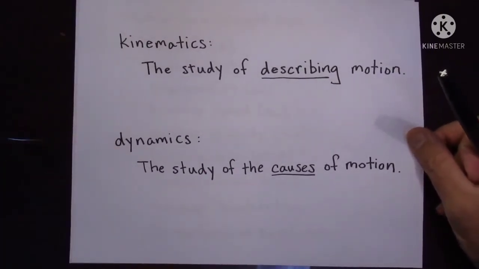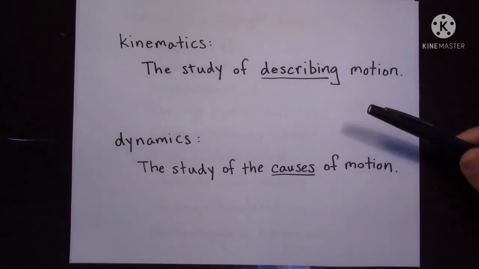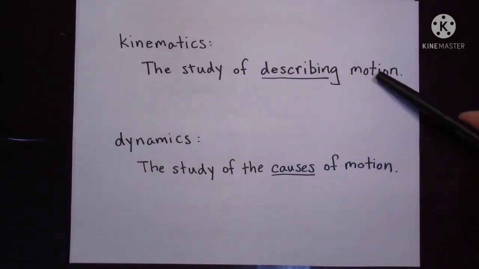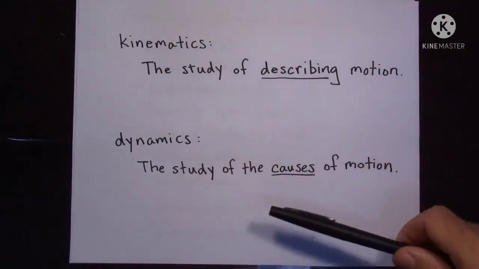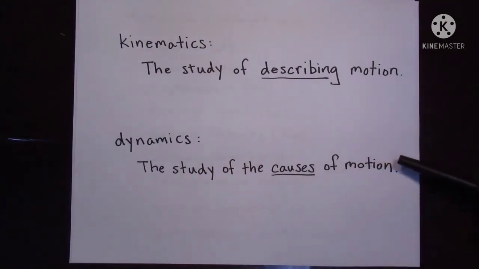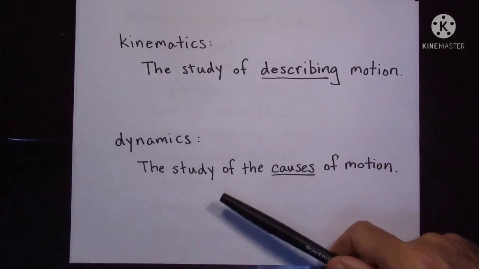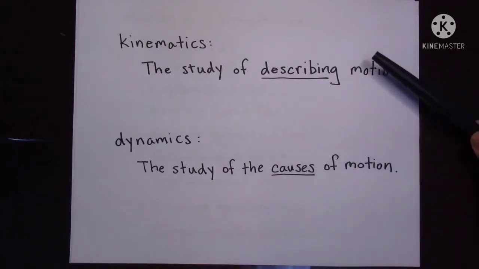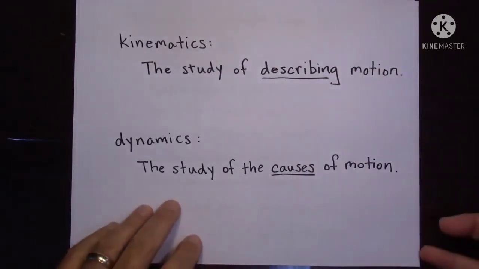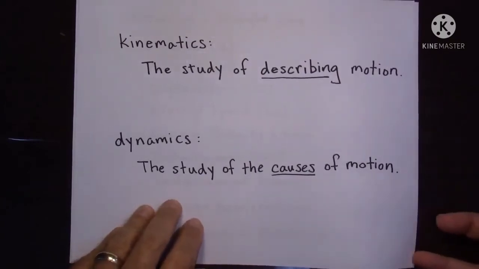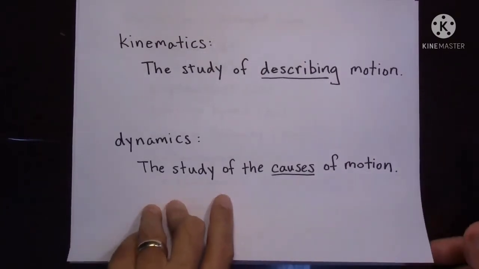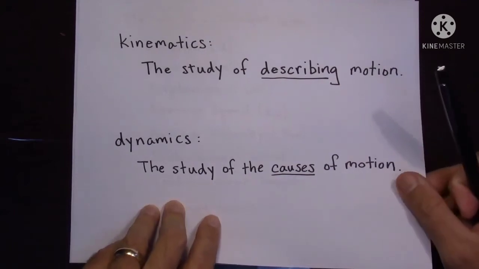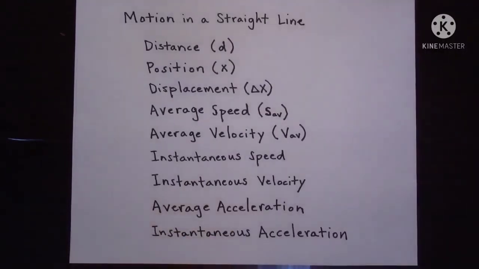Now see here, children, the study of describing motion is nothing but kinematics, and the study of the causes of motion, the causes for the motion of a body, is nothing but dynamics. We call it dynamics. Now we will see the terms related to the motion chapter, that is distance, displacement, everything. First we will see distance.